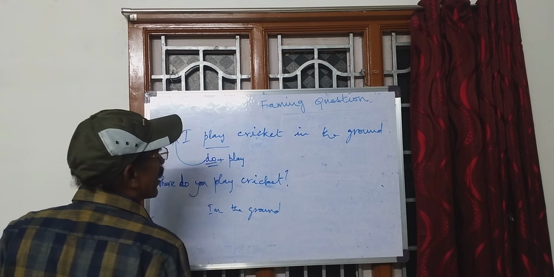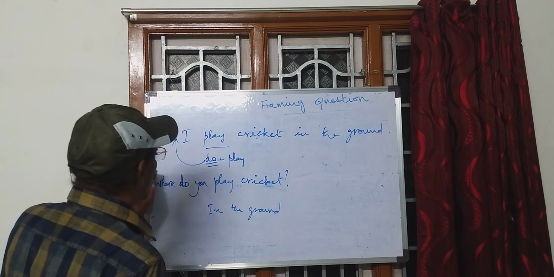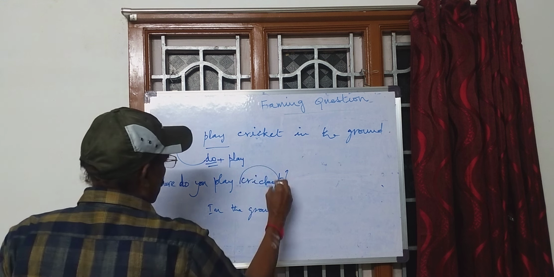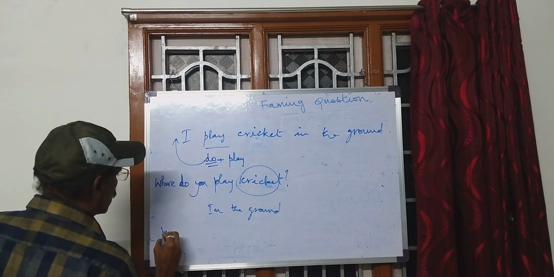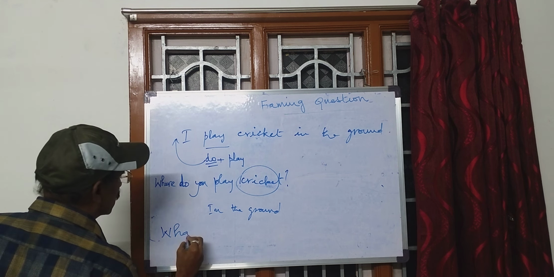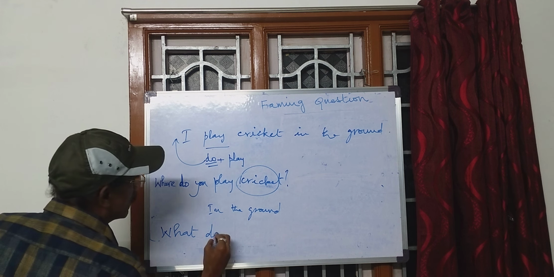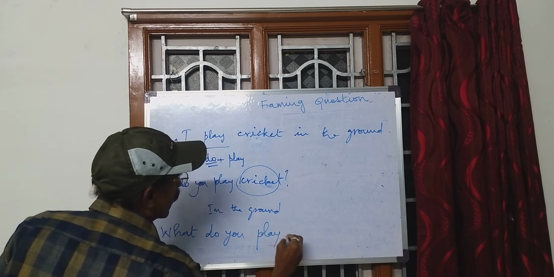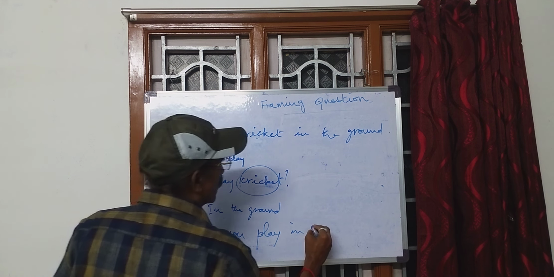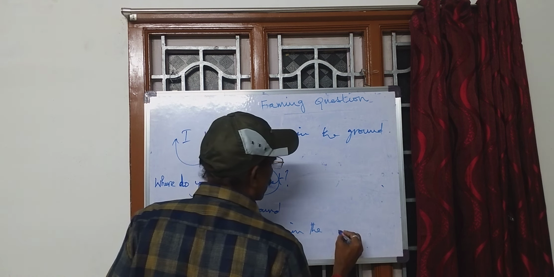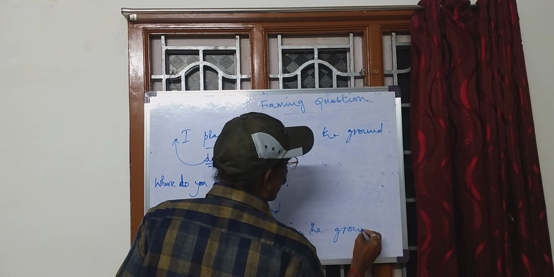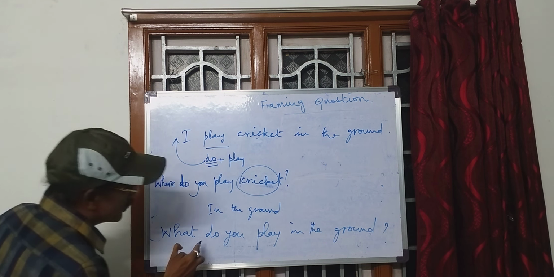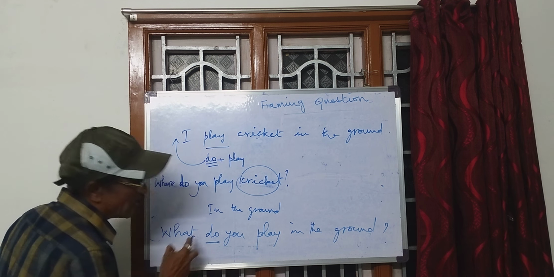You can ask another question also. What do you play in the ground, for cricket? Omitting this word: What do you play in the ground? For all this, you should know that the auxiliary verb comes first.